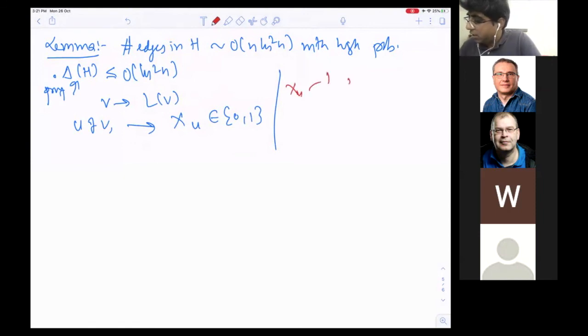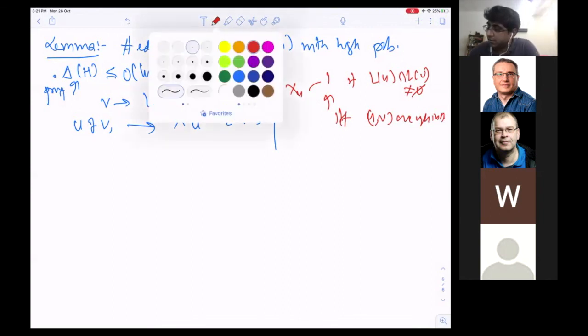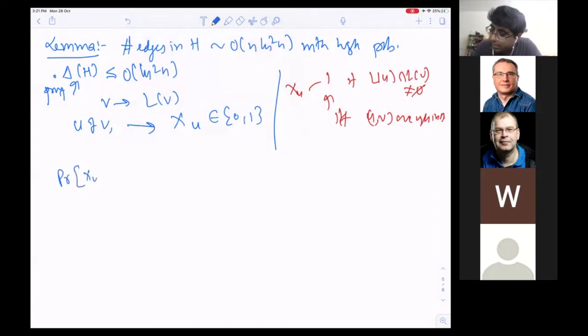XU takes 1 if LU intersection LV is not equal to empty set, which is the same as saying if and only if U and V are neighbors in H. So for U to be a neighbor of V, we know that LU intersection LV shouldn't be empty. So now let's ask ourselves, what is the probability that XU is equal to 1?